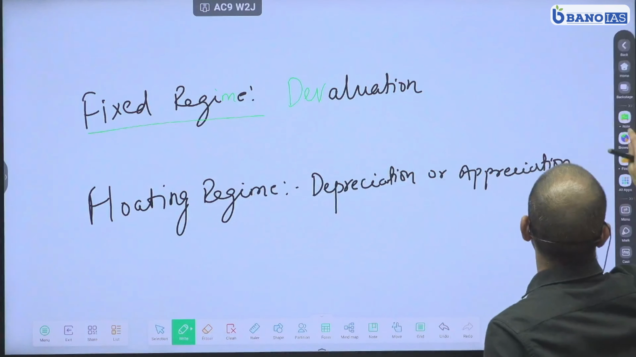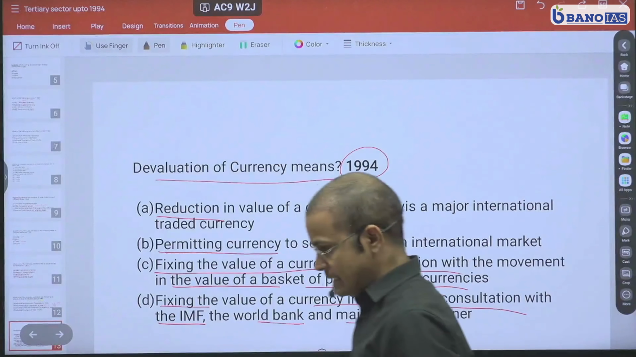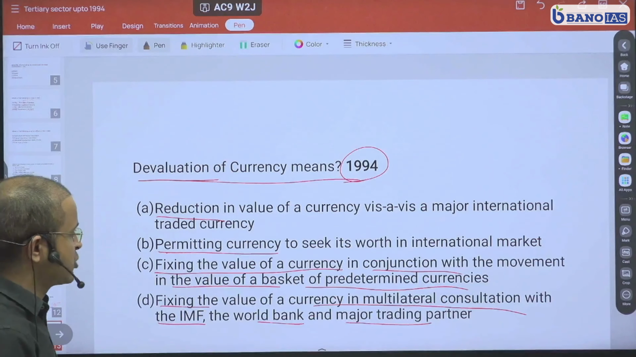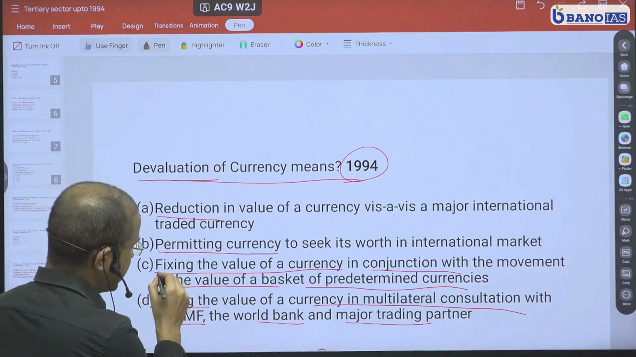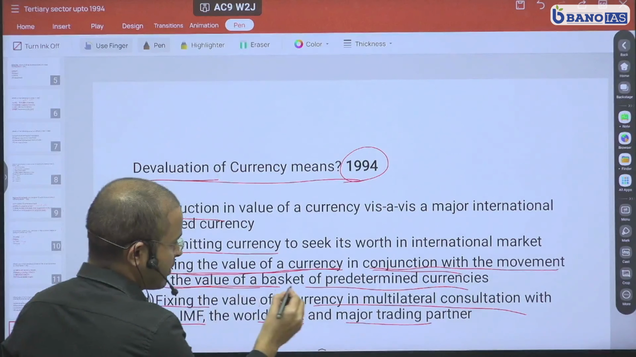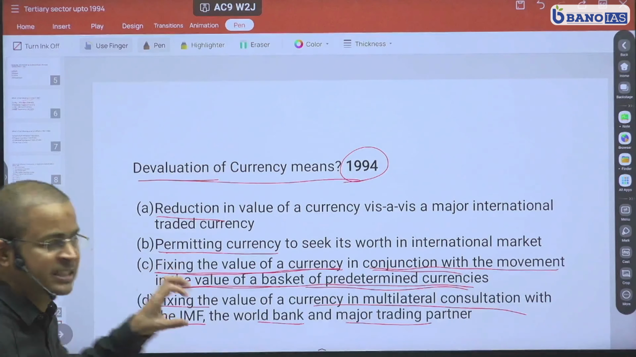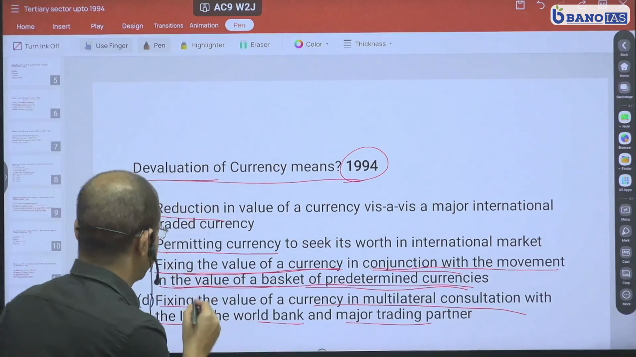So now we'll go back to our question to understand and find the answer. The term used is devaluation. Therefore, it has to be in a fixed regime. And what is the most appropriate answer here? Fixing the value of a currency in conjunction with the movement in the value of a basket of predetermined currency. So they have a predetermined currency. Again, we are fixing the value. We are not letting the market decide its value, we are fixing the value.